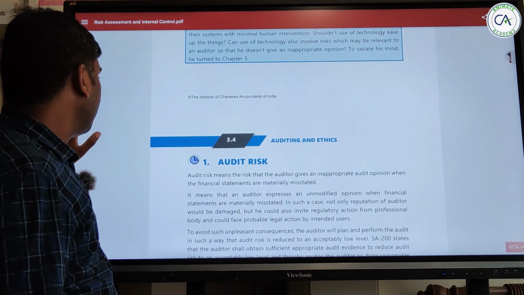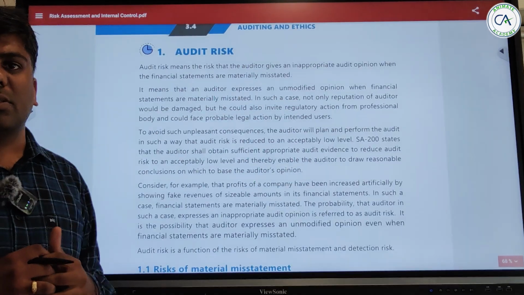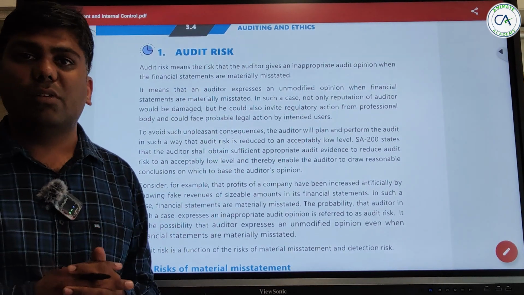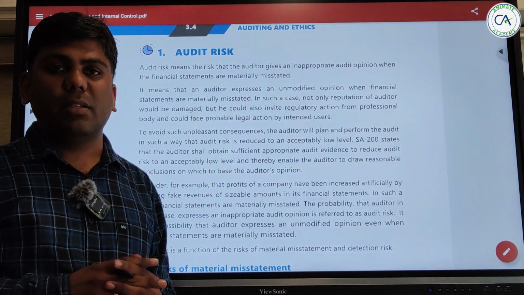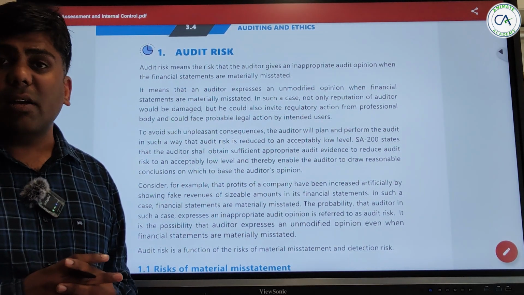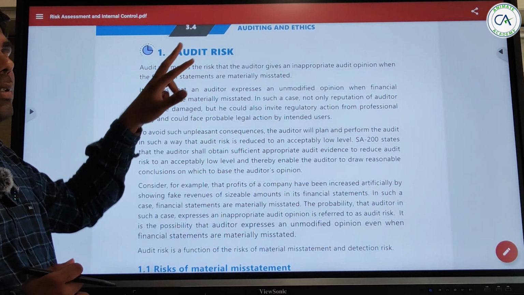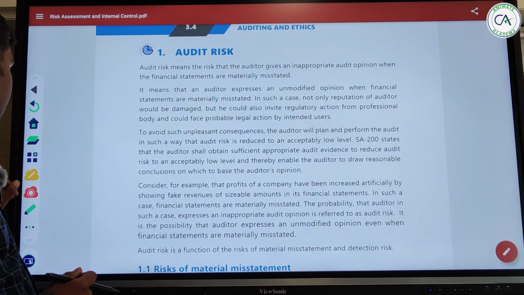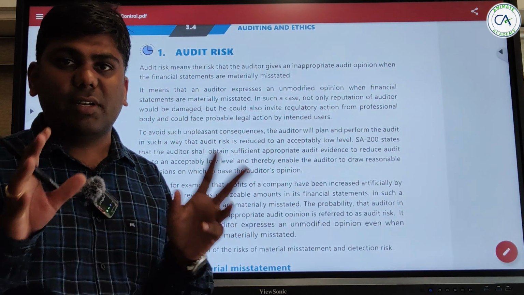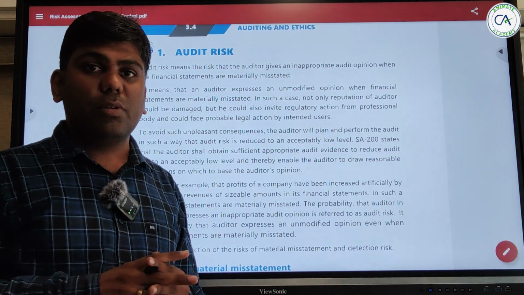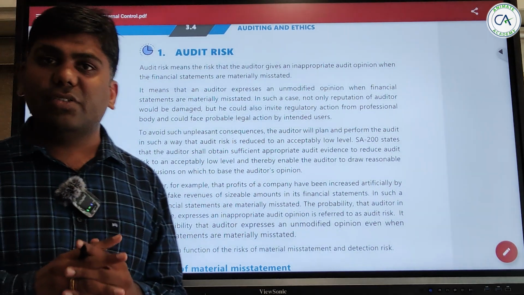First one is audit risks. When we talk about audit risk, what is the objective of audit? The objective of audit is giving an opinion by the auditor that the financial statements are free from material misstatement, whether due to fraud or error. So what would be the risk that we are talking about when we talk about audit risk? An auditor's job is to check that the financial statements are correct or not. So the risk could be that the financial statements are not correct, but the auditor is unable to find out. That is the definition of audit risk.